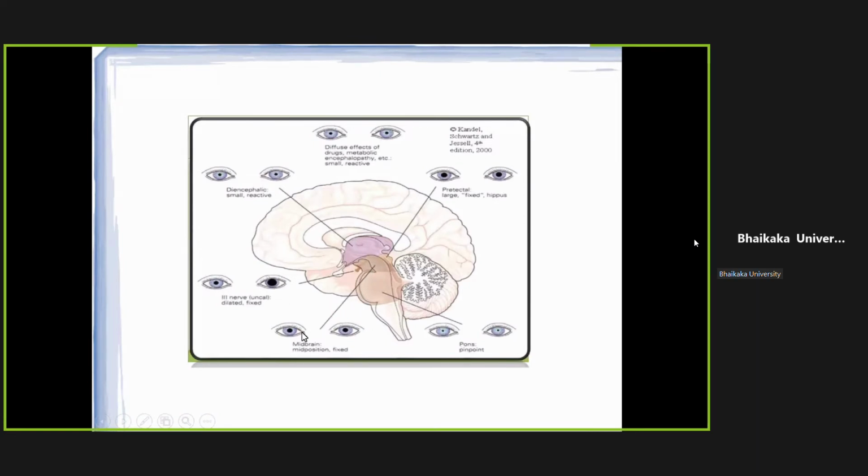Midbrain: the pupil would be in mid position, which is the normal position, and they are fixed and won't dilate or constrict to the pupillary light reflex. Pons: bilateral small pinpoint pupils, but they will react to light. And pretectal: there will be large fixed pupils.